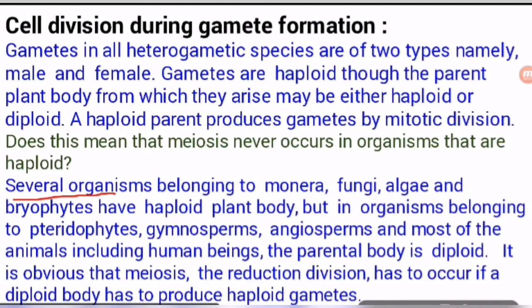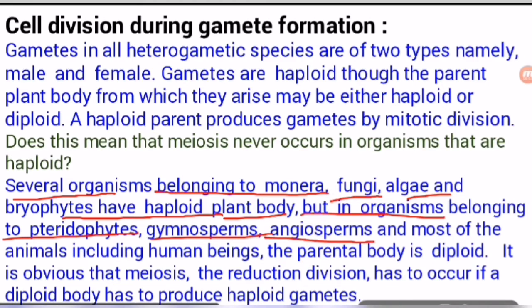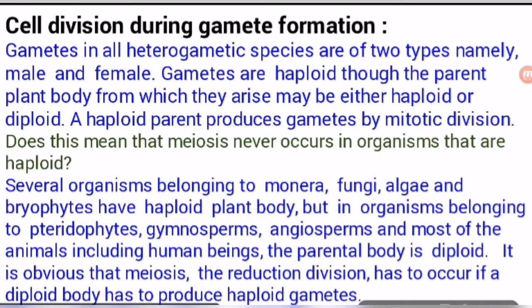Let's discuss several organisms belonging to Monera, fungi, algae and bryophytes, which have a haploid plant body. But organisms belonging to pteridophytes, gymnosperms and angiosperms, which you have studied as categories in 11th class, are the advanced categories of plants. And most of the animals, including human beings, have a diploid parental body. So in pteridophytes, gymnosperms and angiosperms the plant body is diploid, but in fungi, algae and Monera the plant body is haploid.